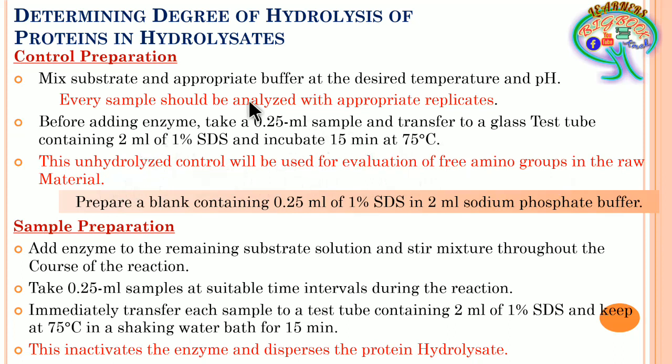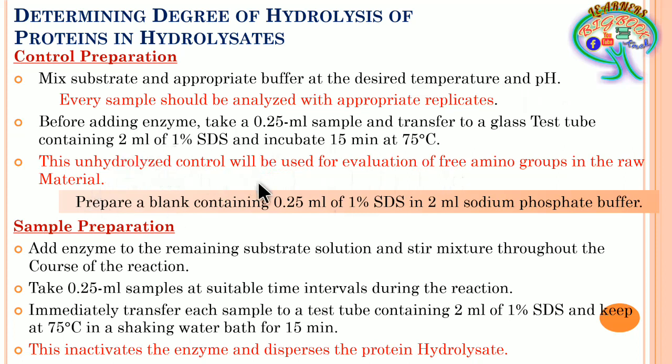And also remember, when you are going to add the protein substrate in the appropriate buffer, it is going to be at the desired temperature and pH. Because of this desired temperature and pH, certainly there can be the formation of some free amino acid, but not to the extent of the action of the enzyme. Because of the action of the enzyme, there can be the formation of many free amino acids, but here it is not going to happen.